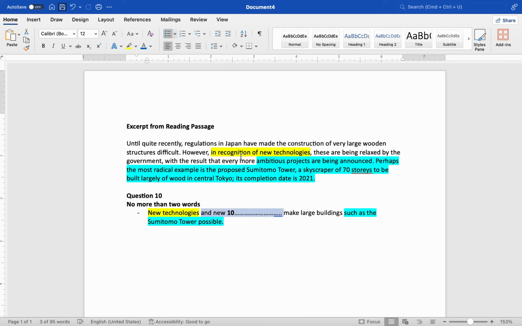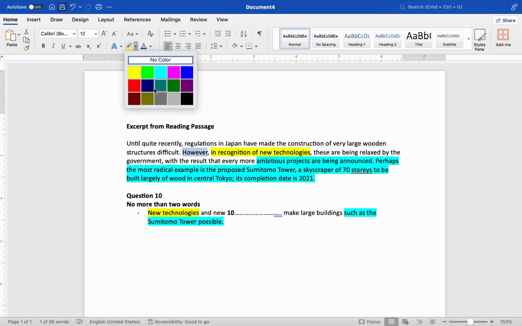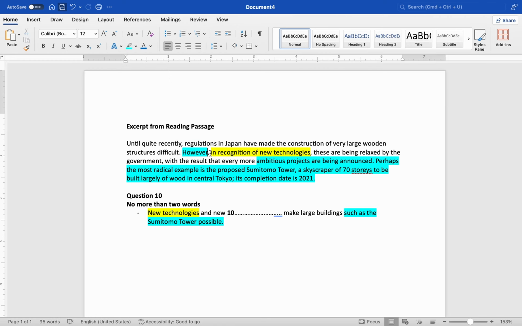To understand that, you need to make connections between these 2 sentences. However, why is there this however? This is very, very important because it is telling you that there's something essential. All right, so however what? These is crucial here.